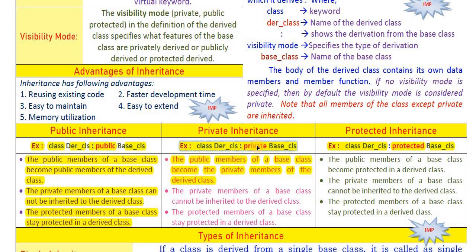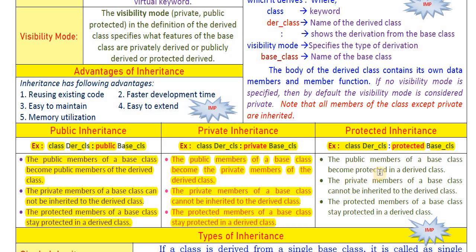But when we use private visibility mode, public members of base class become private in derived class. Second rule, same: private members of base class cannot be inherited, means they are not transferred to the new class, the derived class. And the protected members of base class remain protected in derived class.